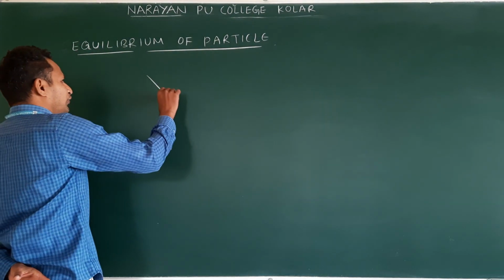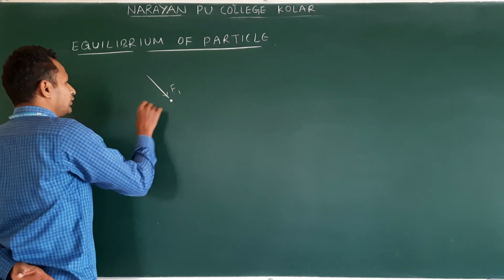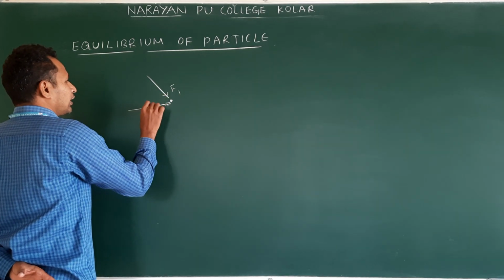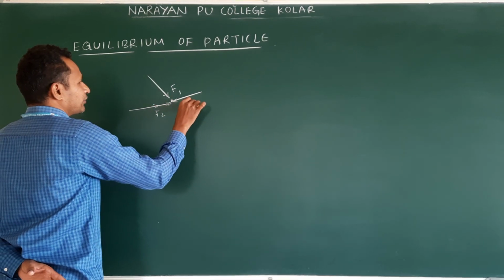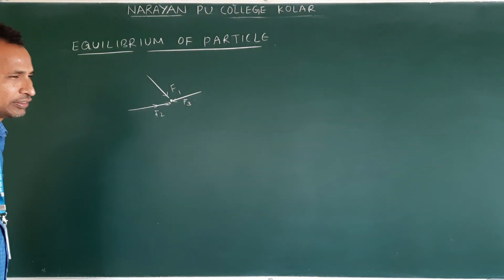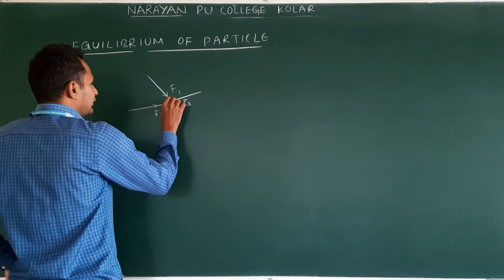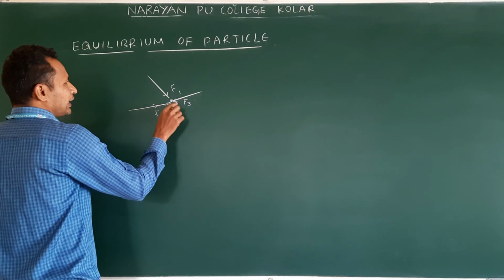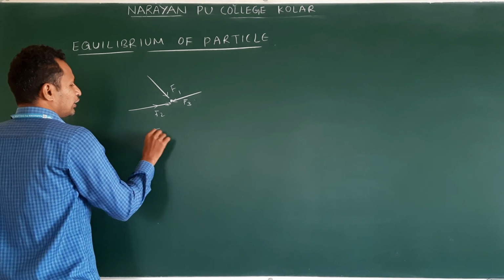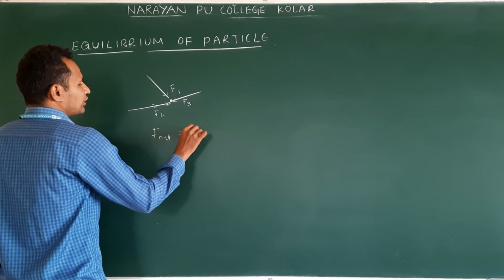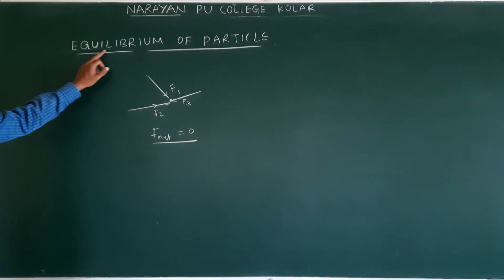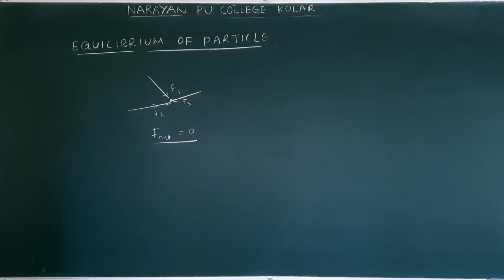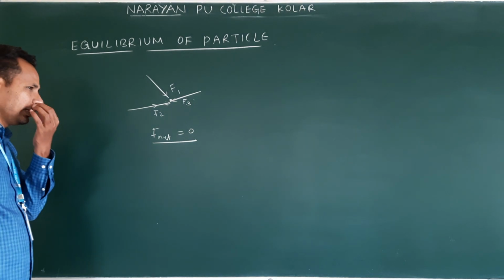There are many forces acting. There is a F1, another force acting in this direction F2, another one acting like this F3. Simply I am explaining. Clear? How many forces are acting on this particle? 3 forces are acting. If the net effect of all 3 is equal to 0, then this particle is said to be in equilibrium. Okay? Clear?